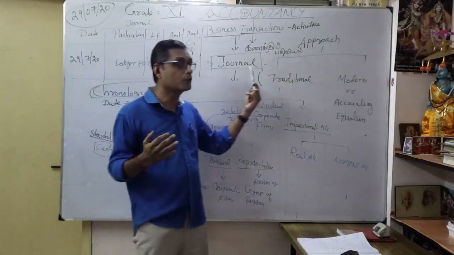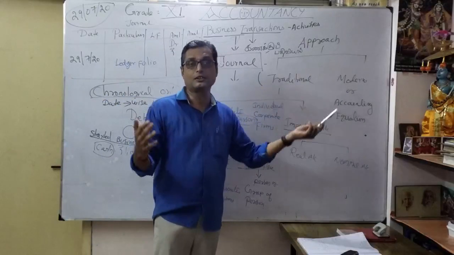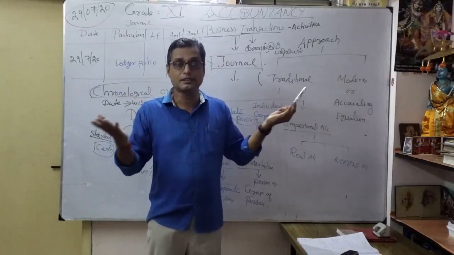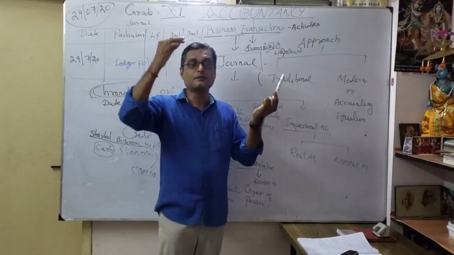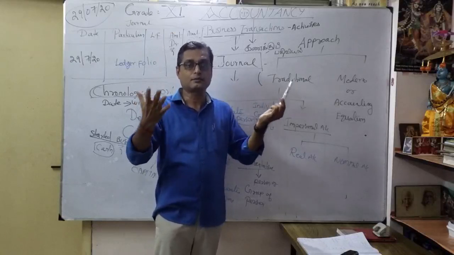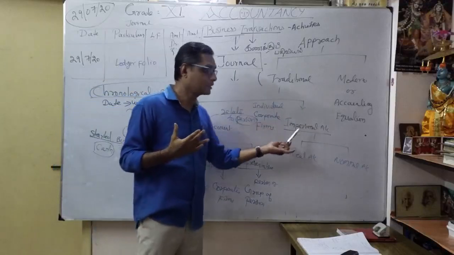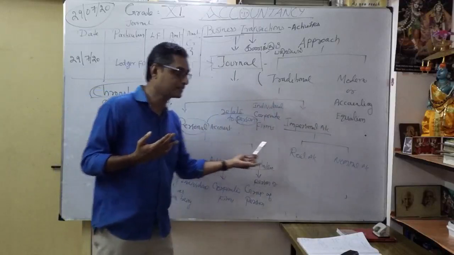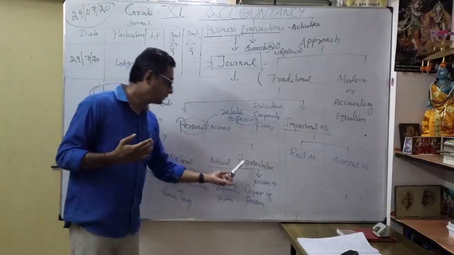So what is the difference, how are we going to approach it: the traditional approach and the modern accounting equation approach. Already you know the accounting equation approach very well, preparation of the sum. The accounting equation is always equal, there is no imbalance. Asset is equal to capital plus liabilities. That's with the five elements: asset, liabilities, capital, expenses, income. Now what is the traditional approach finally? Personal account and impersonal account. Under personal account: natural personal account, artificial personal account, representative personal account.